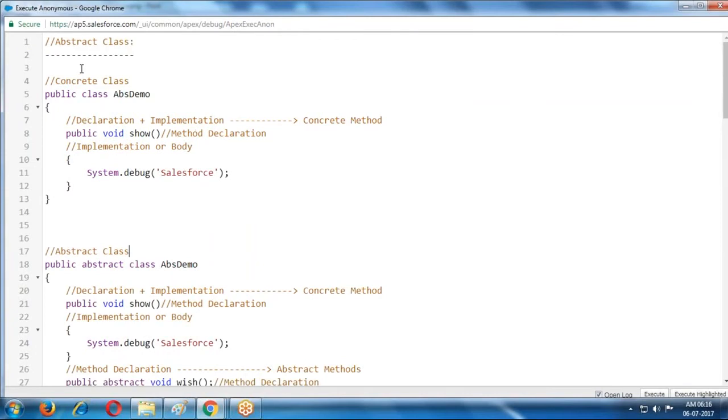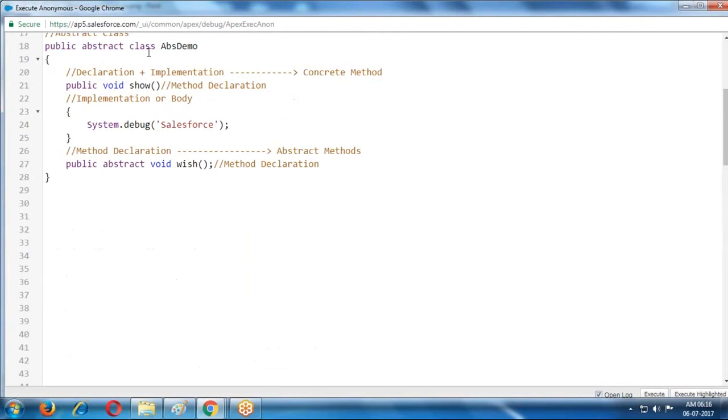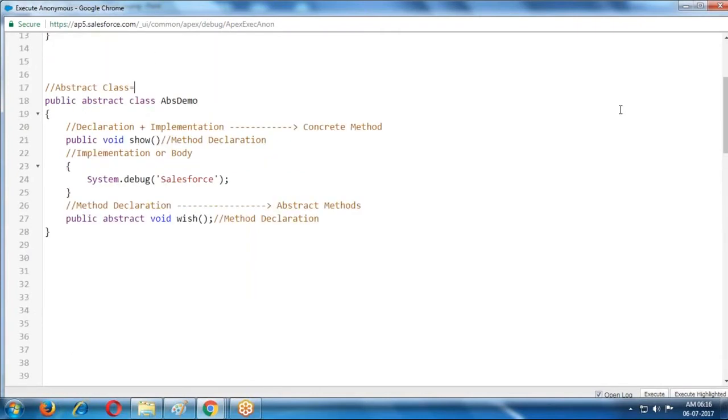If it is a normal concrete class, only concrete methods. If it is an abstract class, what type of methods? An abstract class is a combination of concrete methods plus abstract methods. Concrete methods and abstract methods combination.